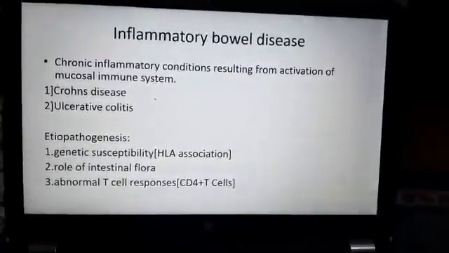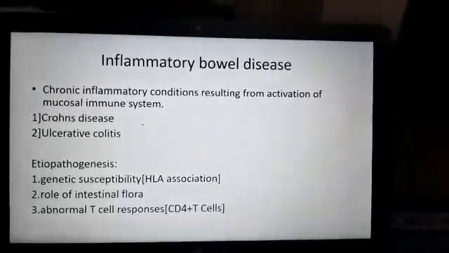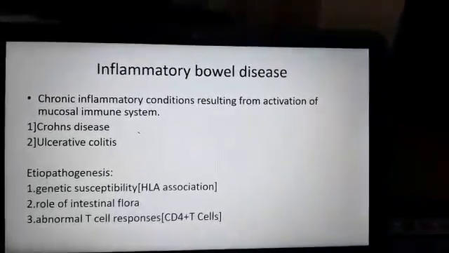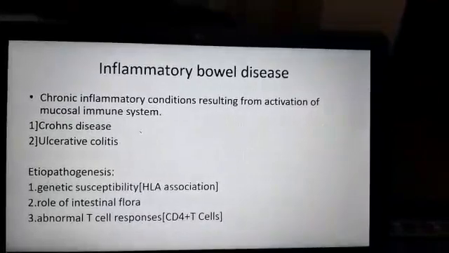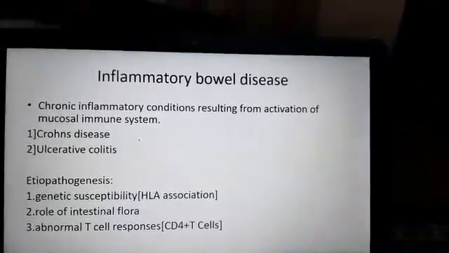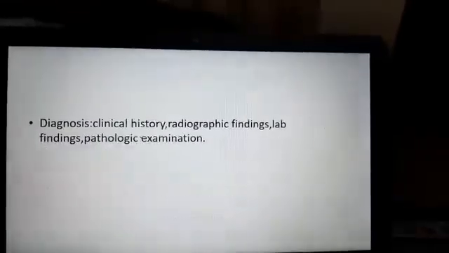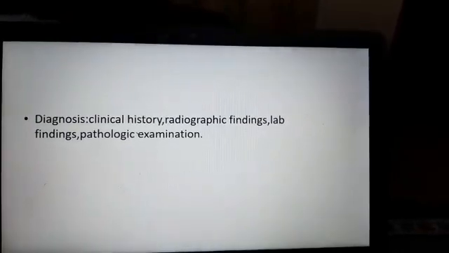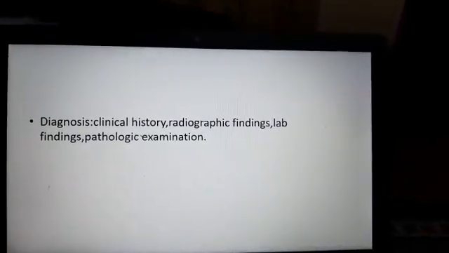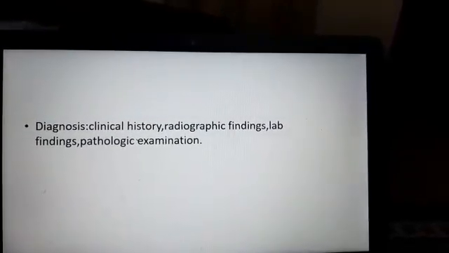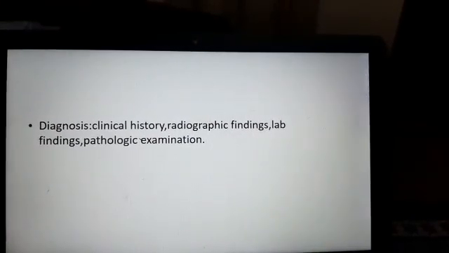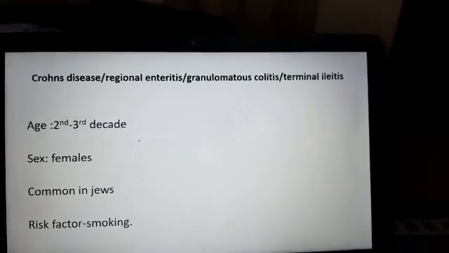The etiopathogenesis is genetic susceptibility, where there is HLA association. Then the role of intestinal flora. Then abnormal T cell responses. The diagnosis of IBD can be done based on the clinical history, radiographic findings, lab findings and pathological examination.